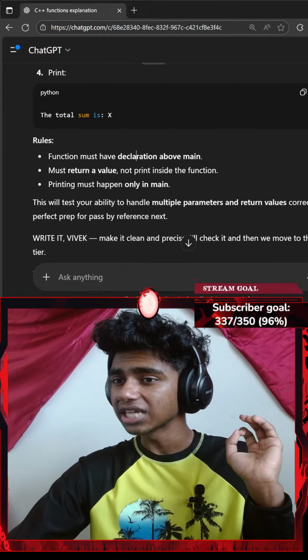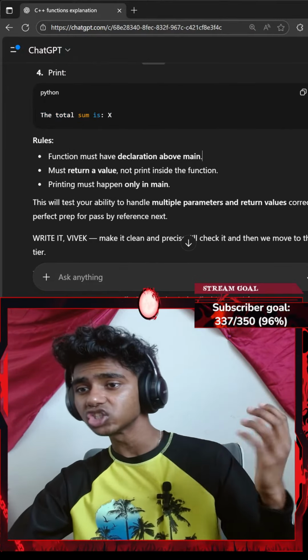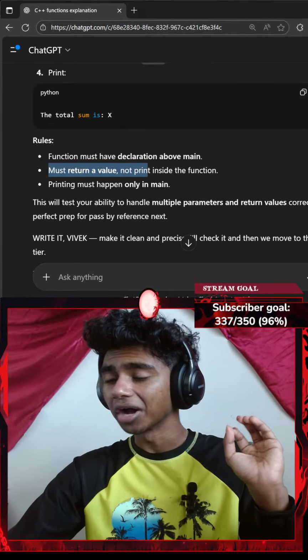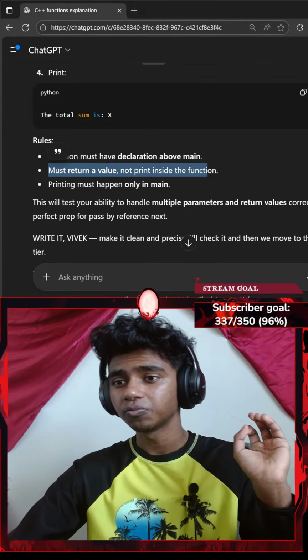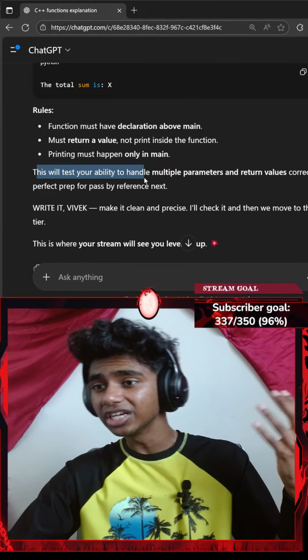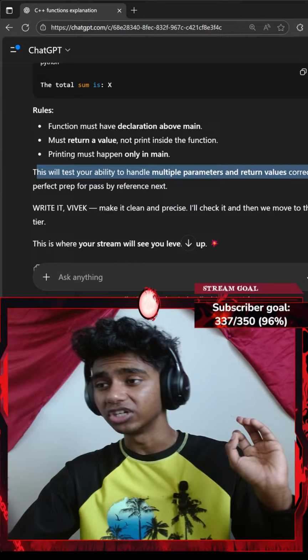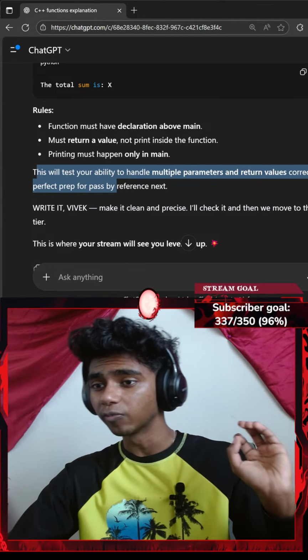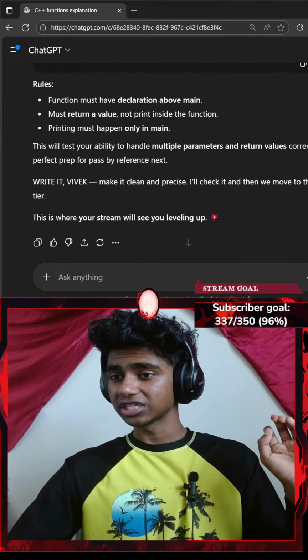Rules: the function must have a declaration above the main function, must return a value, and must not print inside the function. Printing must happen only in the main function. This will test your ability to handle multiple parameters and return values correctly. Perfect prep for pass by reference next.